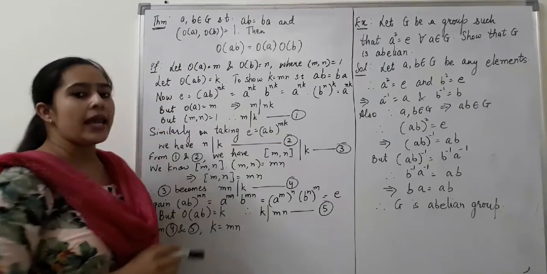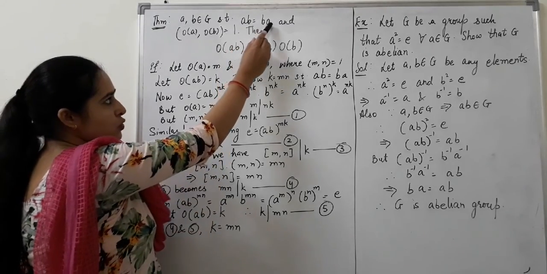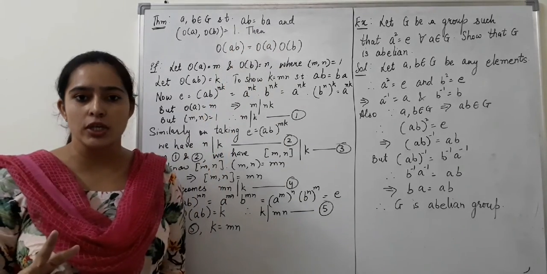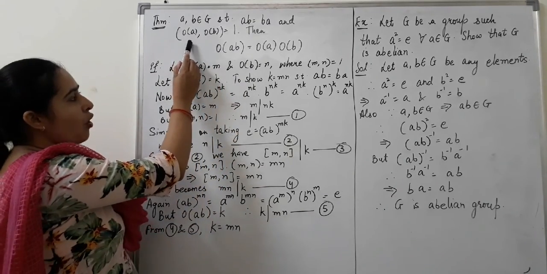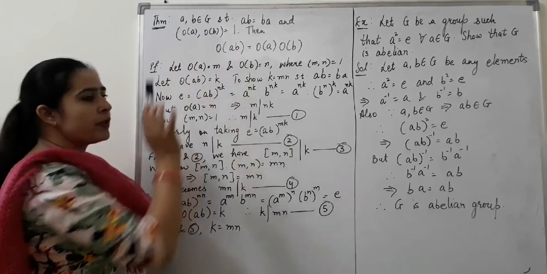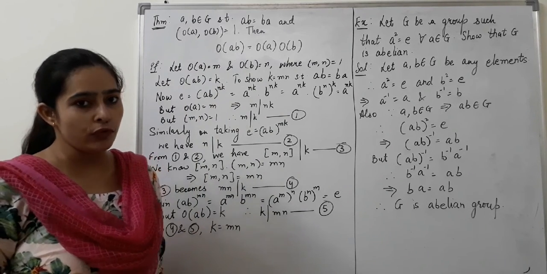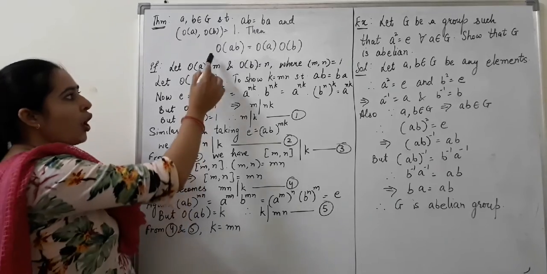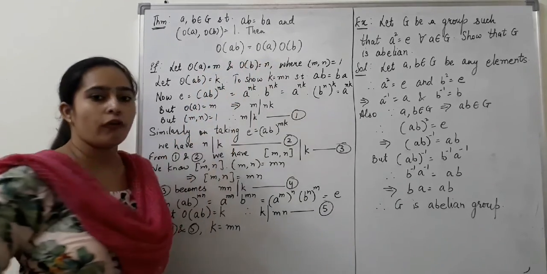If a and b are any elements of the group G such that ab is equal to ba, that means multiplication is commutative here, and GCD of order of a and order of b is equal to 1. This is given to us. What we have to prove? We shall prove that order of ab is equal to order of a into order of b.